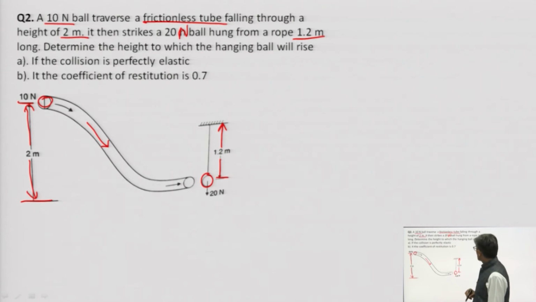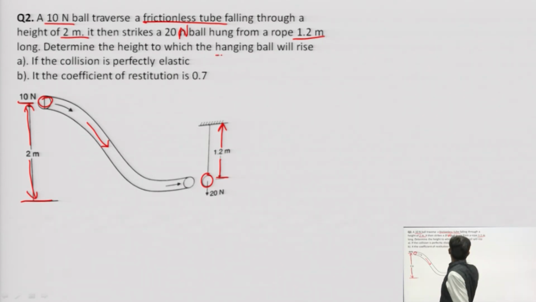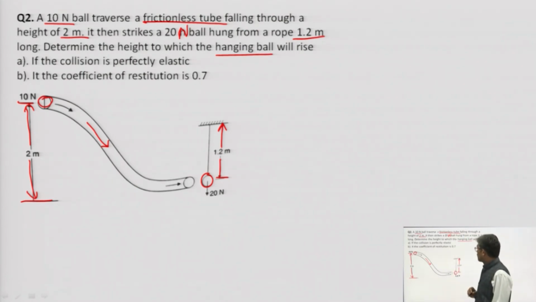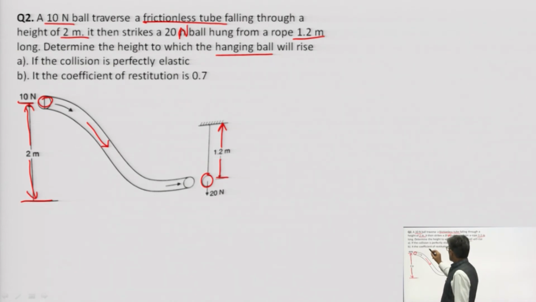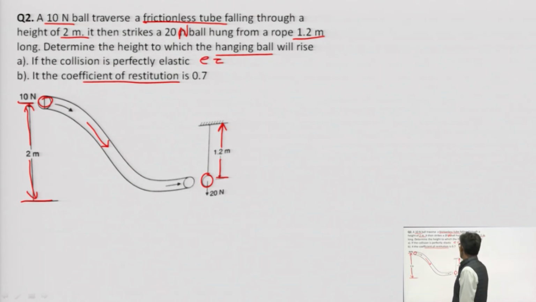Determine the height to which the hanging ball will rise if the collision is perfectly elastic. If the coefficient of restitution is 0.7... perfectly elastic means, as I told you, it is equal to 1. No problem, the second equation will change; the first equation will remain the same.